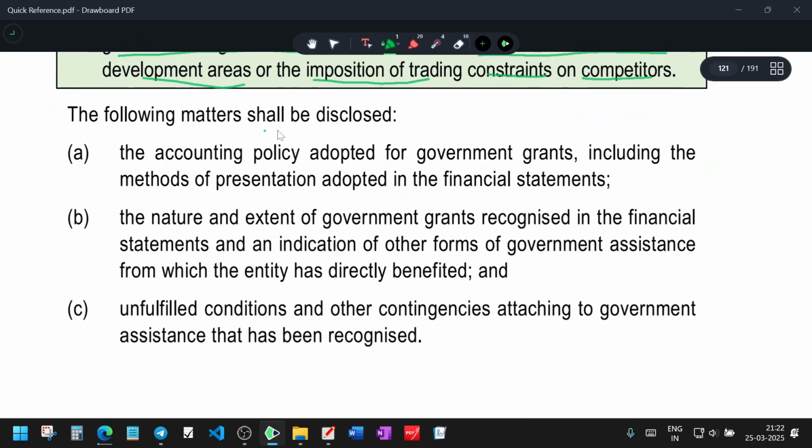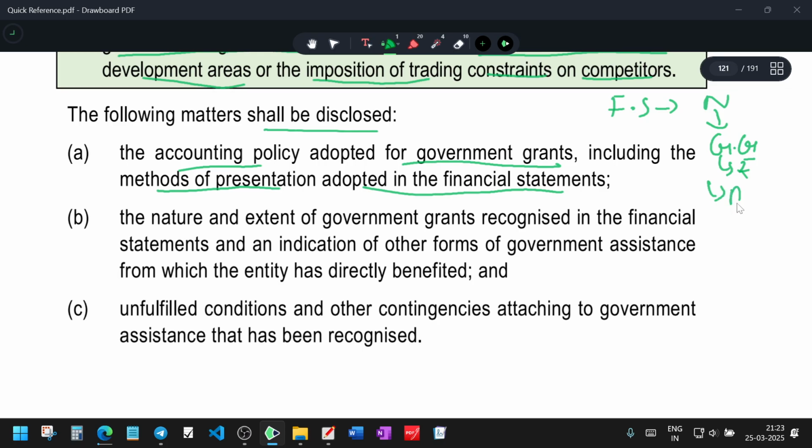The following matters shall be disclosed: the accounting policy adopted for government grants, including the method of presentation. So in the financial statements, we need to give notes to accounts. In the notes to accounts, the government grant should be mentioned, how much money we have received, and how you accounted for it should be mentioned. Whether you followed the income approach, or accounted for it indirectly outside the P&L, you should mention that.